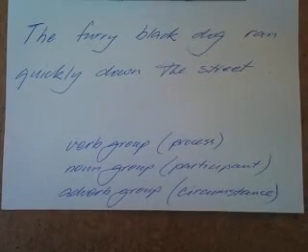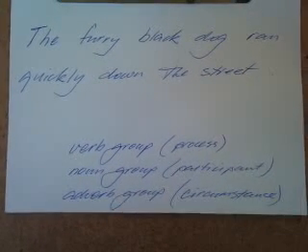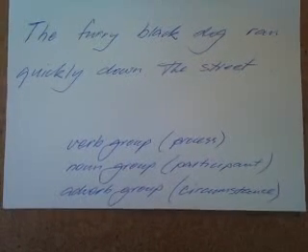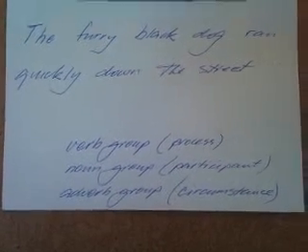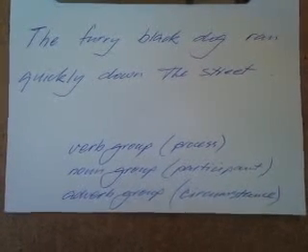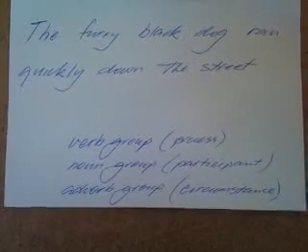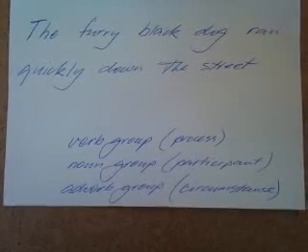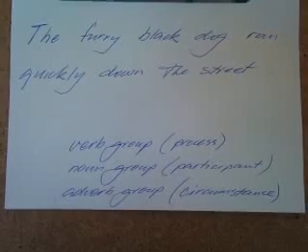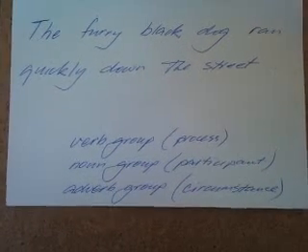And where did the dog run? Down the street. So that's a circumstance of place. In class we talked about an adverb group telling us where the dog ran. So we have a clause with one message, and that is about the furry black dog running quickly down the street. There are three elements: a verb group, a noun group and adverb groups. In this case there's two adverb groups. One's saying how the dog ran and one's saying where the dog ran.